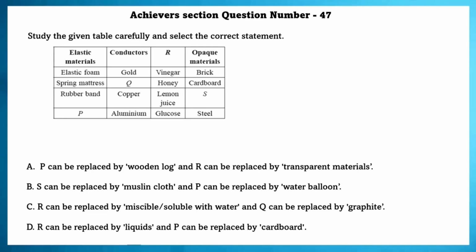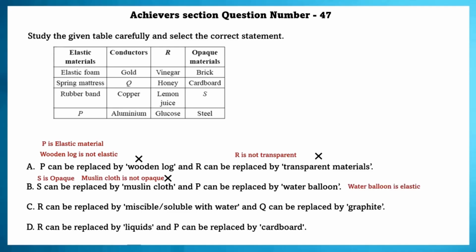Study the given table carefully and select the correct statement. P is an elastic material. Wooden log is not elastic. A option is wrong. S is an opaque object. Muslin cloth is not opaque. So S is false in the B option. Water balloon is elastic. R can be replaced by miscible. Yes, R is true in the C option.